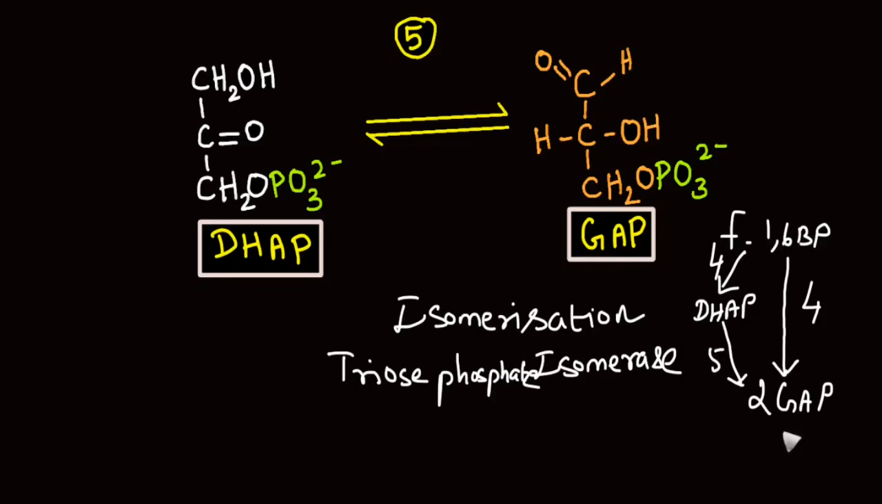Now we have reached the end of phase 1 of glycolysis. At the end of the investment phase, there was utilization of 2 molecules of ATP, and we have 2 molecules of glyceraldehyde 3-phosphate in our hand. In the next phase, that is the payoff phase, let's see how these molecules get converted into pyruvate and how ATP molecules are produced.